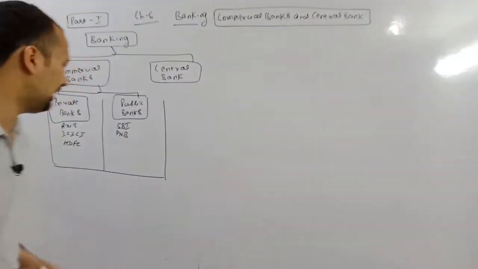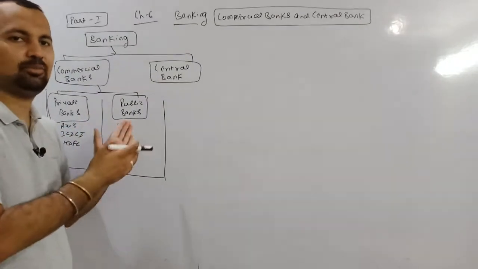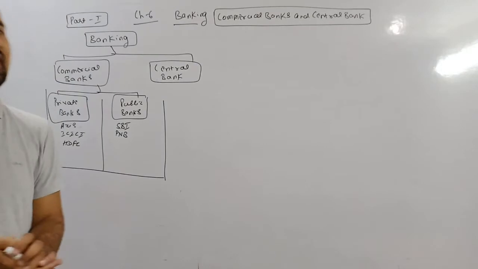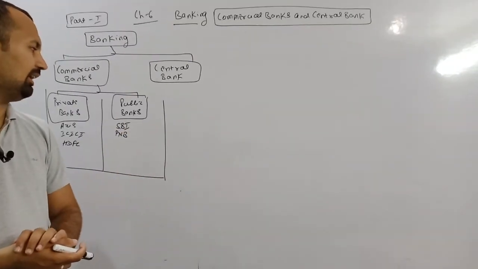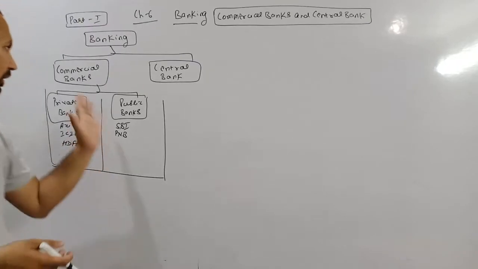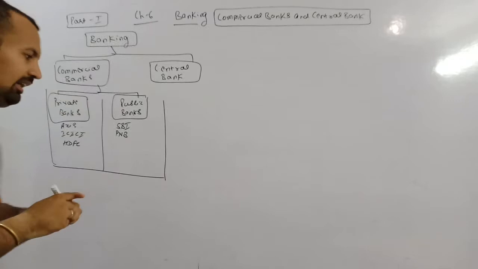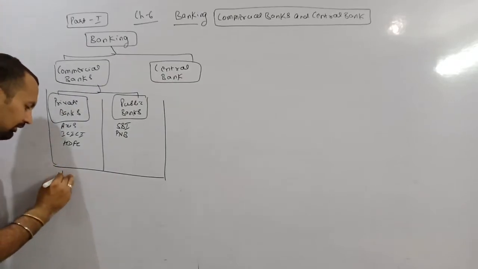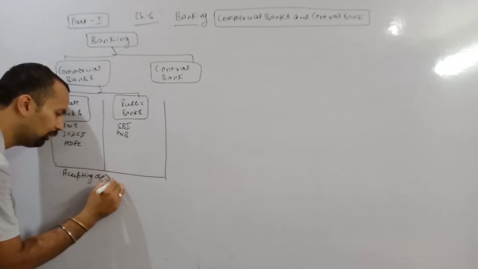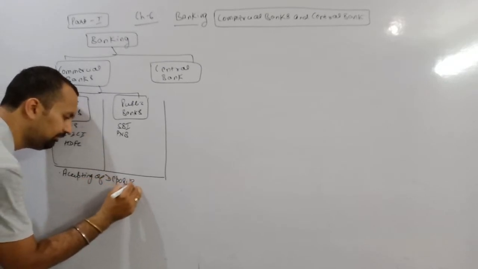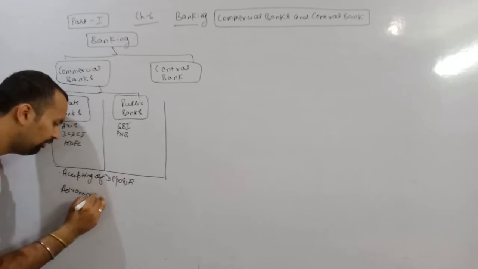Now these were some of the examples of private banks and public banks. Private banks are those banks which are owned and managed by the private bodies or by the financial institutions, whereas the public banks are owned and managed by the government. Now, commercial bank performs the following functions, whether it is private or public. It performs two functions. One is accepting of deposits, the other is advancing of loans.